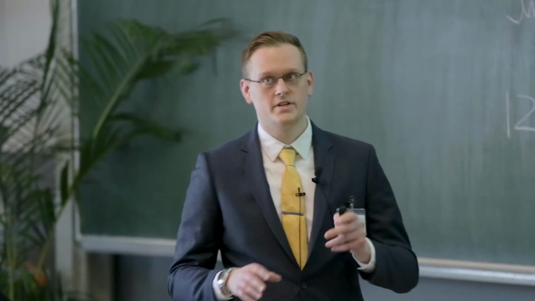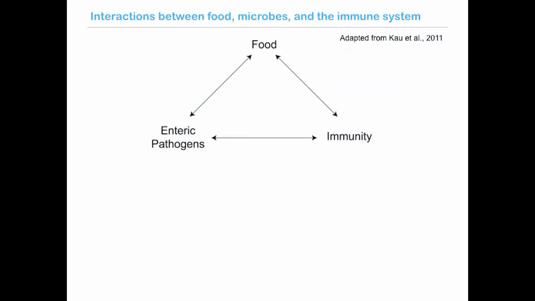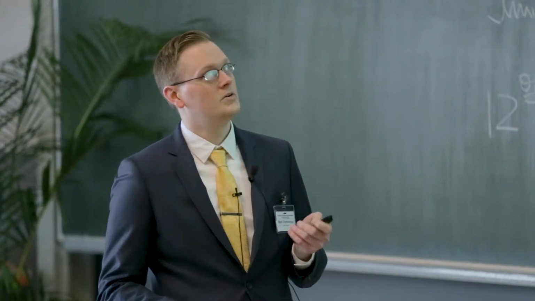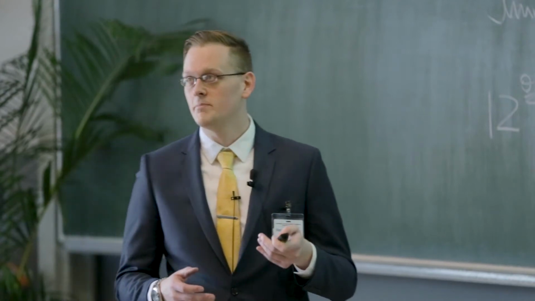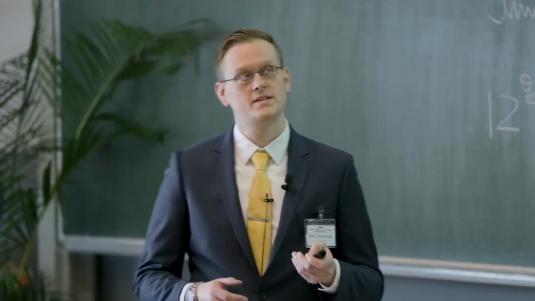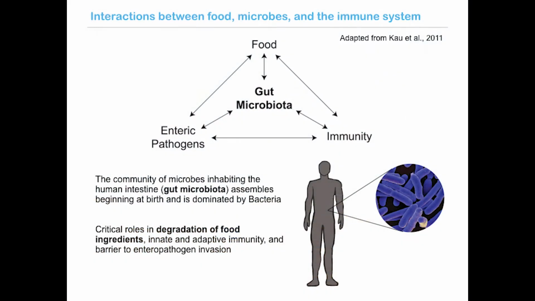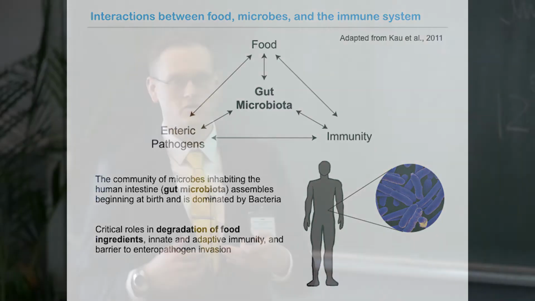When we think about the factors that underlie nutrition, and in particular malnutrition, we think about certain salient features that include the diet that the child is eating, their immune system, and also the presence of known enteric pathogens that can inhibit growth and cause disease. But something that lies at the center of all of these factors is the gut microbiota. When I say gut microbiota, I'm referring to the community of microbes that inhabits the human intestine that assembles beginning at birth. Children are born essentially germ-free, and over the first few years of life, that community assembles into an adult-like configuration.